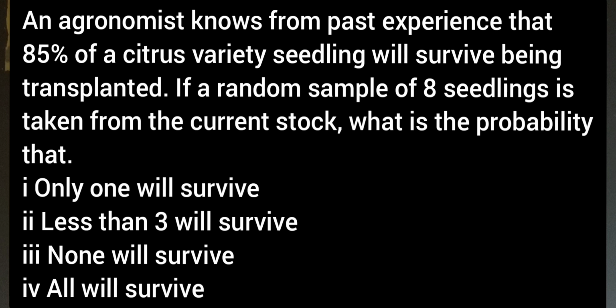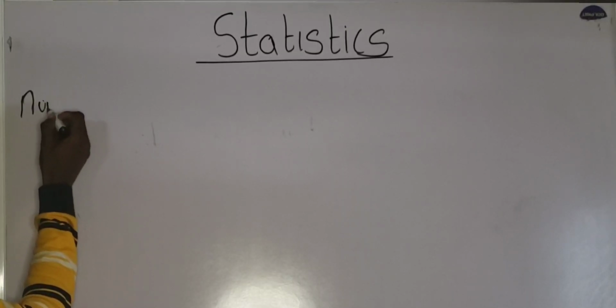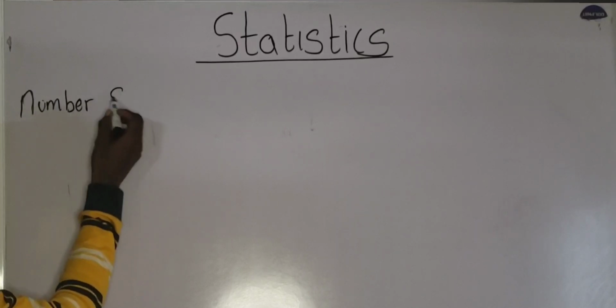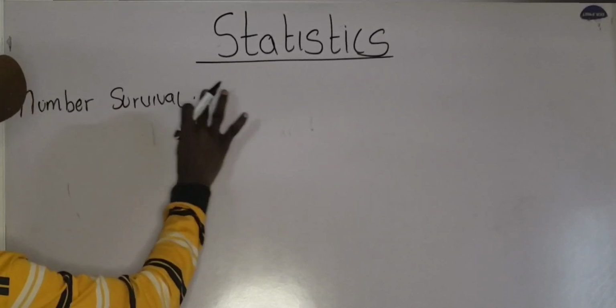Okay? Now, if you look at that question, let's start by writing out the parameters that were given in the question. The number of survivors is 85%.